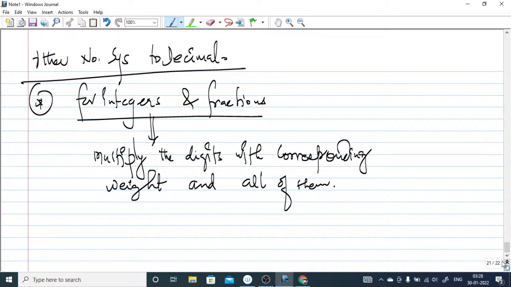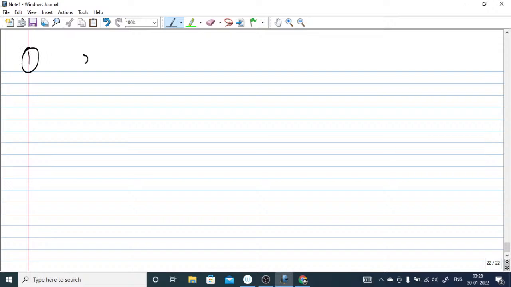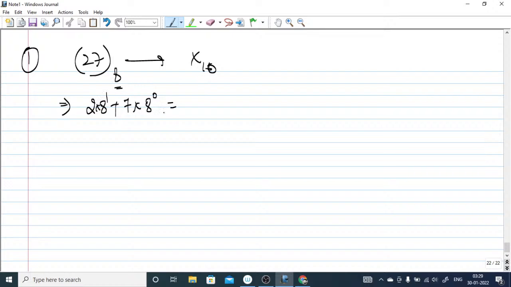So let us take one problem here. Problem number 1 is 27 given in octal, and you have to convert it into decimal, right? What you have to do here is, this is the base, so base to the power something and multiply with this digit. So 8 to the power 0 into 7 plus 2 into 8 to the power 1. It will give you 7, because 8 to any number to the power 0 is 1, and this is 16. So it will give you 23 in decimal.